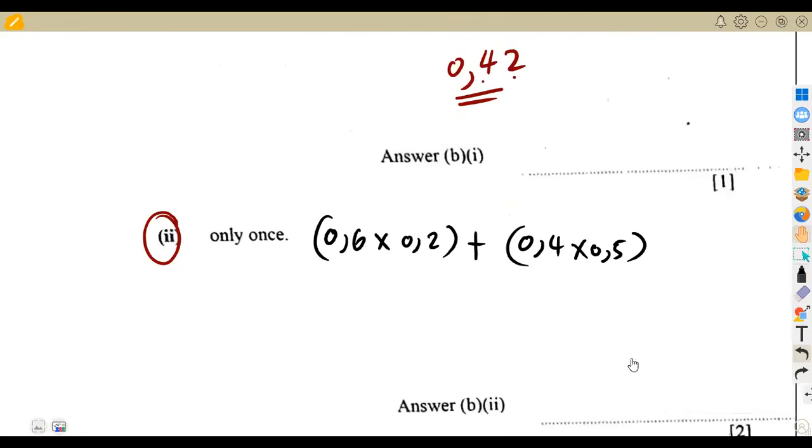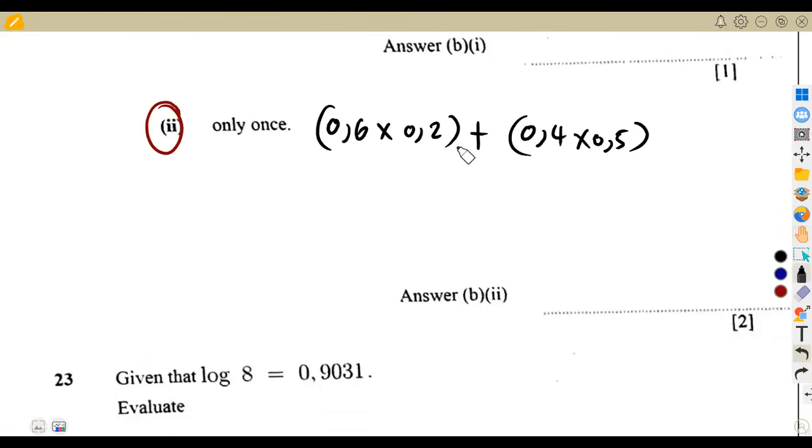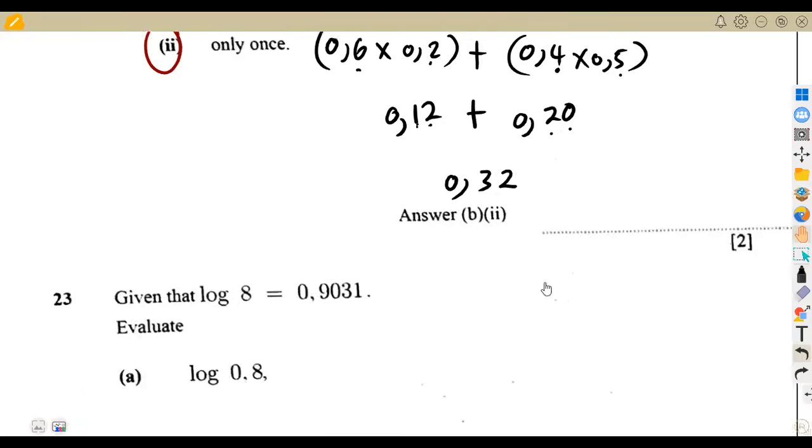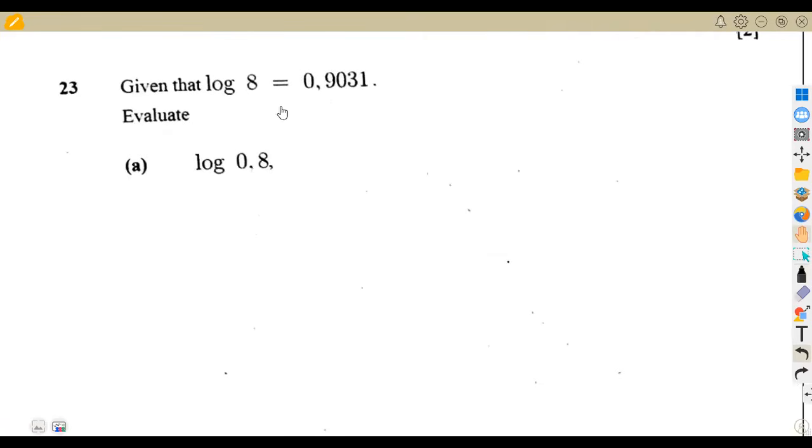We are going to combine the two outcomes. So let's multiply 2 times 6, that's 12. 2 decimal places, so it's going to be 0.12 plus 5 times 4, which is 20. 2 decimal places is going to be 0.20. So if we add 2 plus 0 here, that's 2. 1 plus 2, which is 3. So it's going to be 0.32. Okay, that's it. 2 marks for that. Number 23, given log 8, evaluate log 0.8.